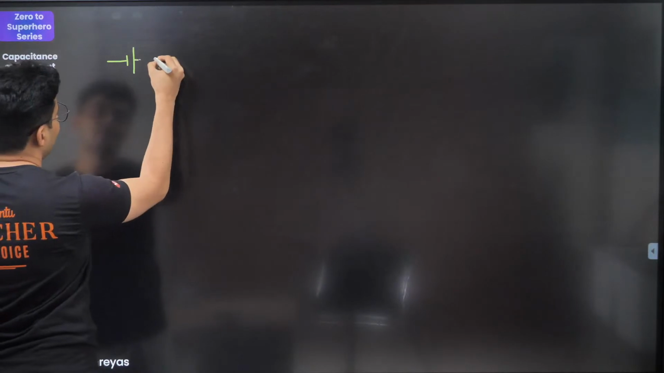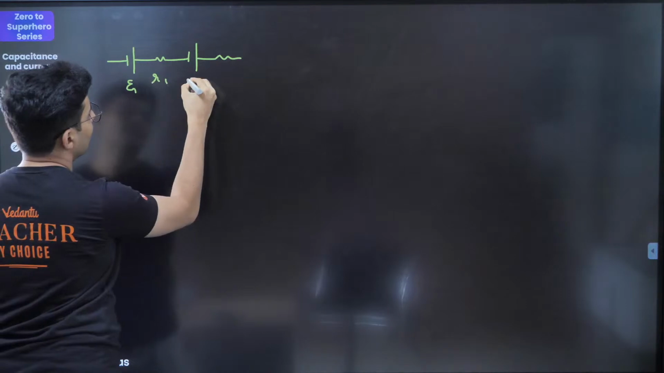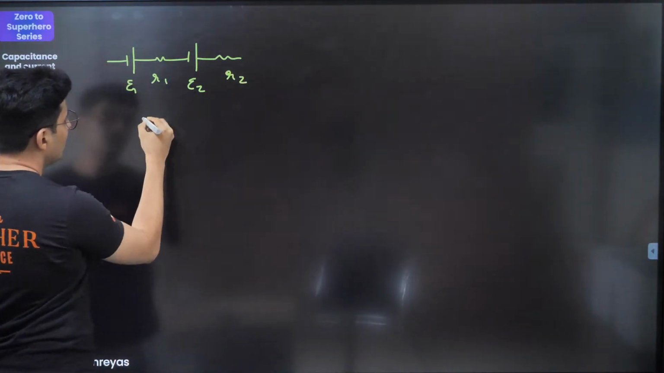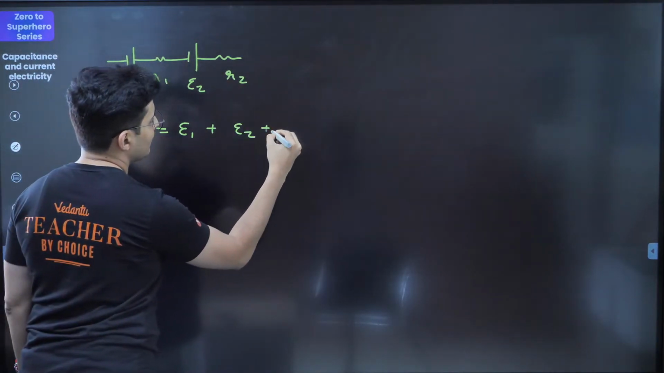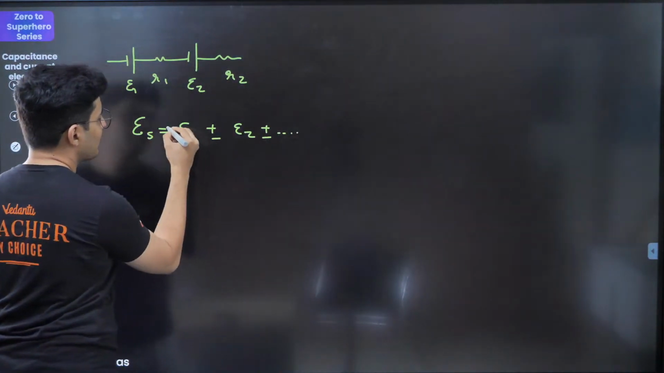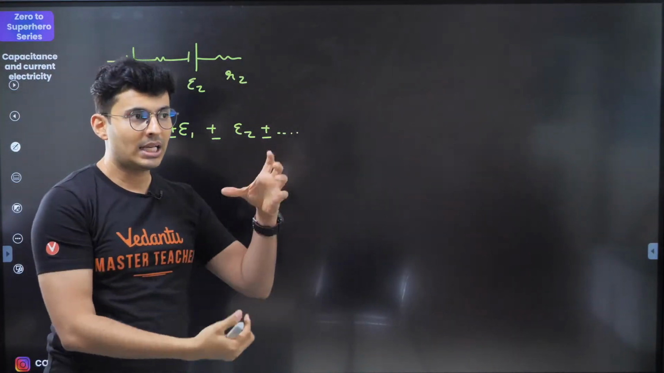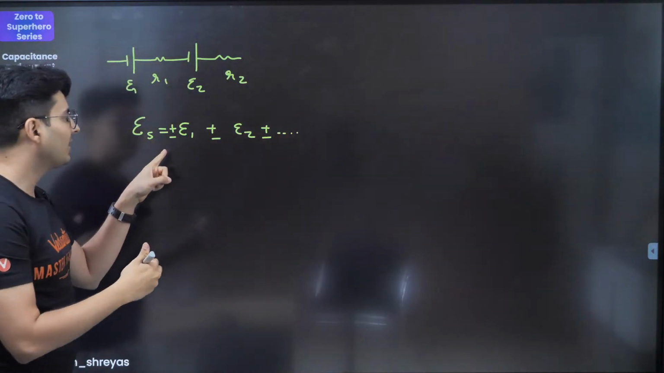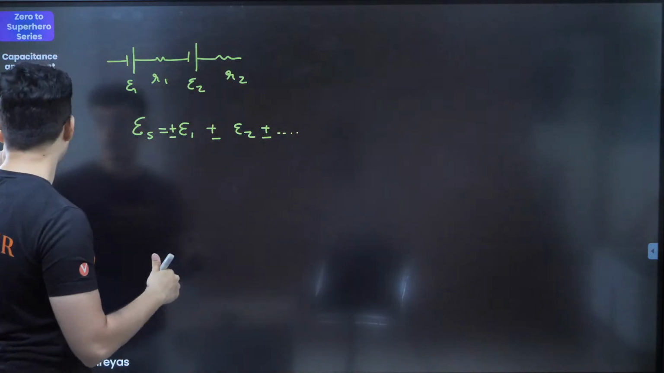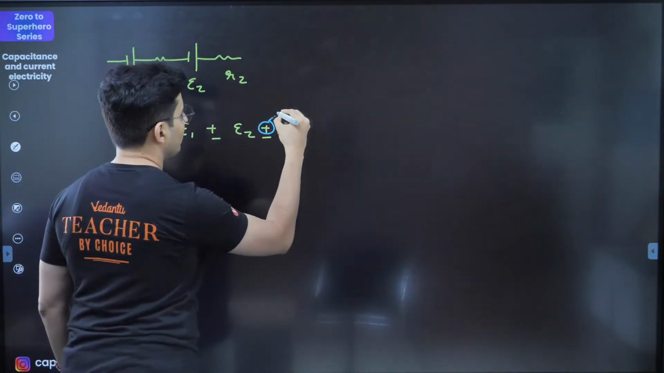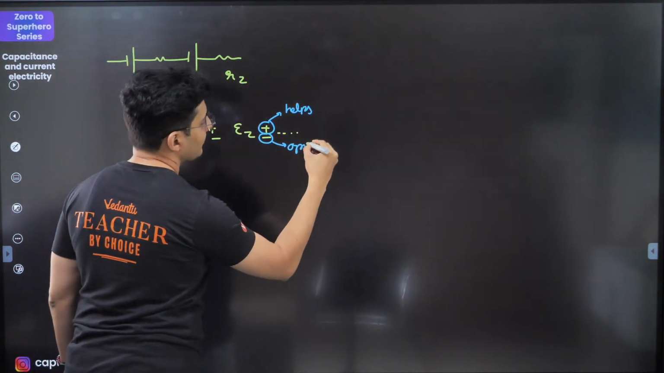Whenever you have batteries in series, this is E1, this is R1, this is E2, this is R2, the effective EMF of series is E1 plus E2 plus so on and so forth, but I will put plus minus because some of the batteries can be opposite in connection, like they can be opposing the flow. So that's why the effective EMF is this, plus or minus. Minus depends on whether it is helping or opposing. So plus is when it helps and minus is when it opposes.